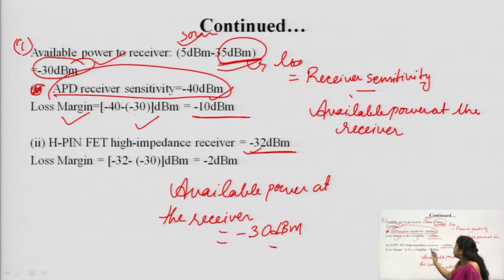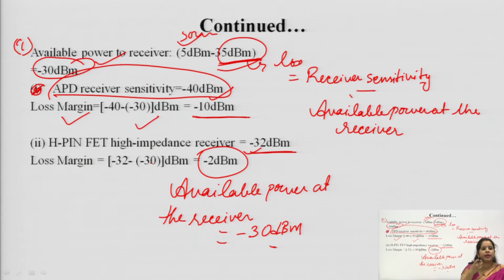So, this will be equal to minus 30, the receiver sensitivity of minus 30 dBm, and it will be minus 2 dBm. So, in this way you will come across various types of numericals. In some numericals it asks something about the total loss which is occurring, or the available power at the receiver, whatever, but these things remain the